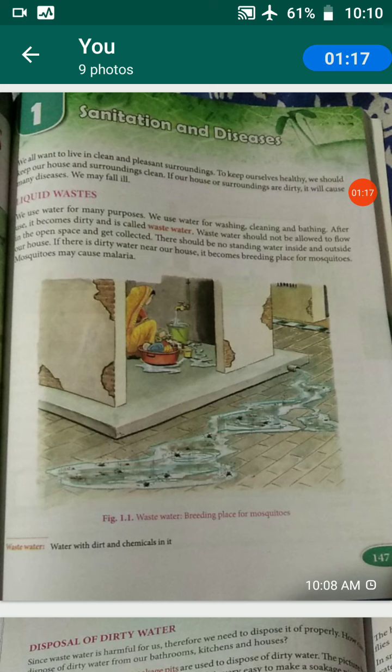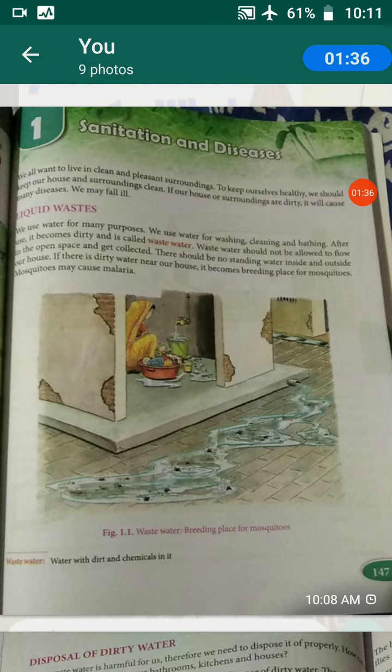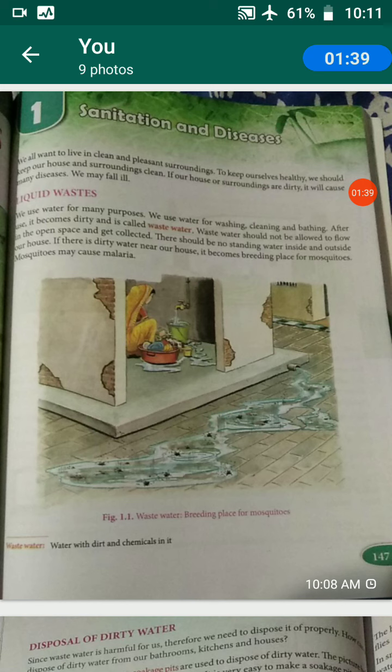First thing is liquid waste. We'll see what liquid waste we get from our house, and how to dispose of it. Both we'll see, children. We use water for many purposes, isn't it? We use water for washing clothes, cleaning, and bathing. Every day this is our routine.